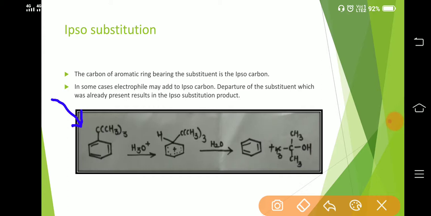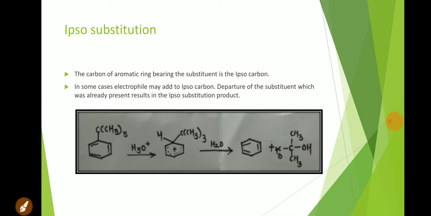So in this reaction we have an electrophilic attack or electrophilic substitution reaction. Also, this reaction is carried out by an addition elimination mechanism.